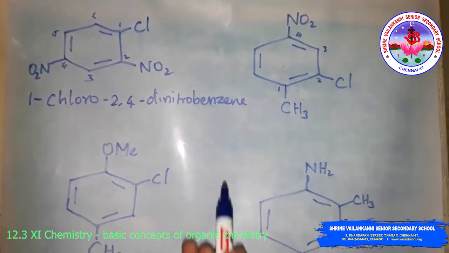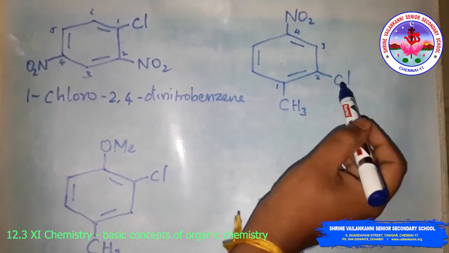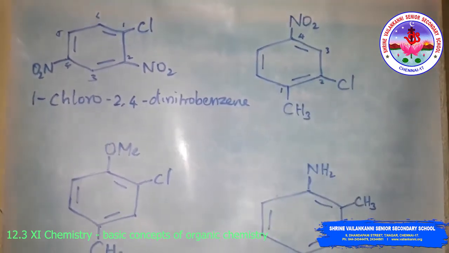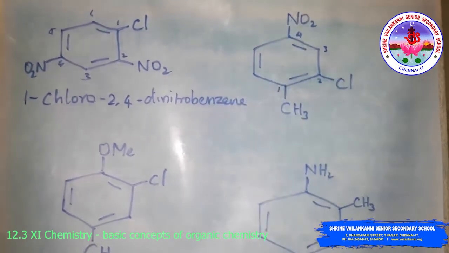Here you can now number it. These are the prefixes.